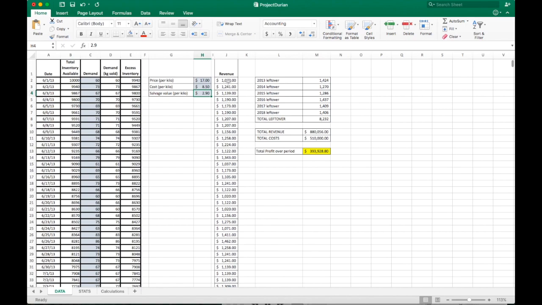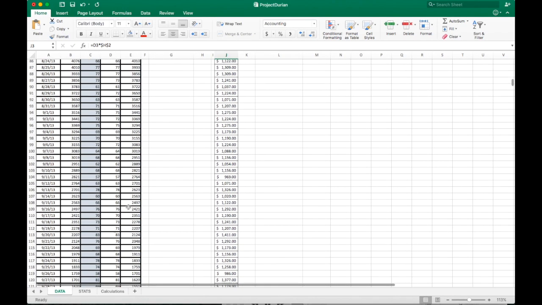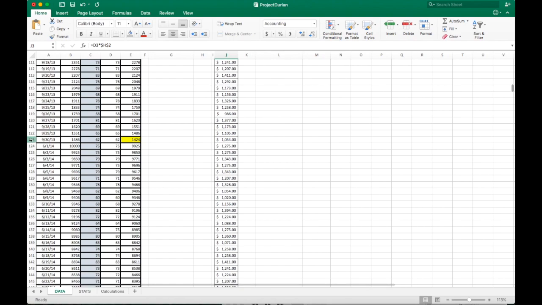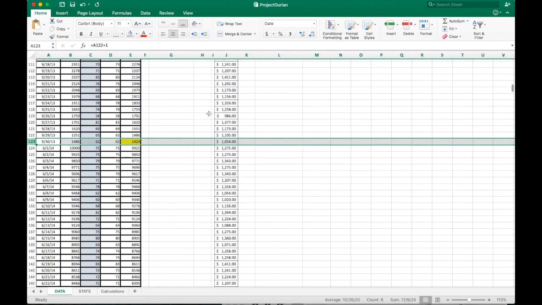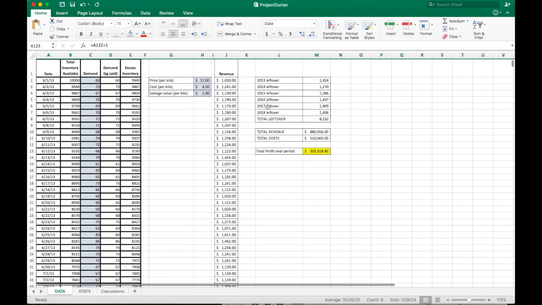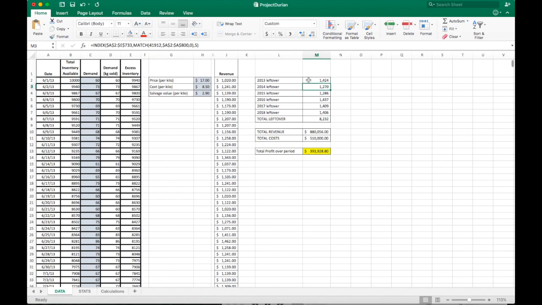Therefore we can calculate the revenue for each day of the durian season, which is price multiplied by demand. The excess inventory at the end of a period becomes the leftover product, which cannot be sold anymore under normal conditions. This leftover will be sold at a lower rate, its salvage value. As we can see in the table, the shop has had quite large amounts of leftovers in the past 6 periods, totaling 8,232 kilos.